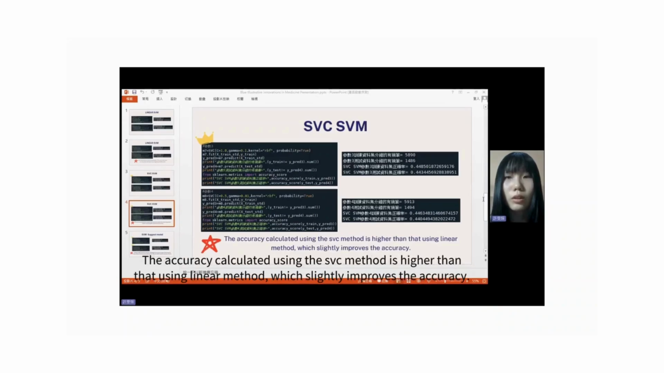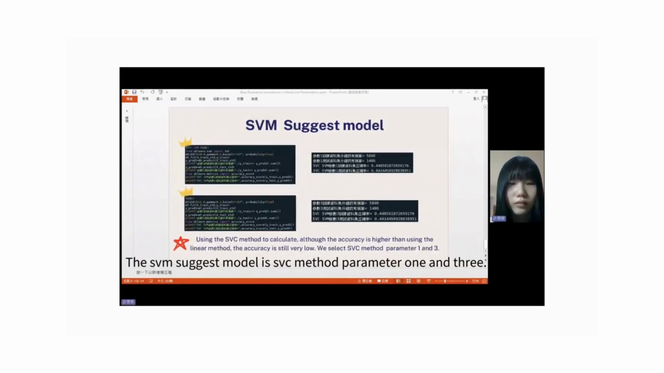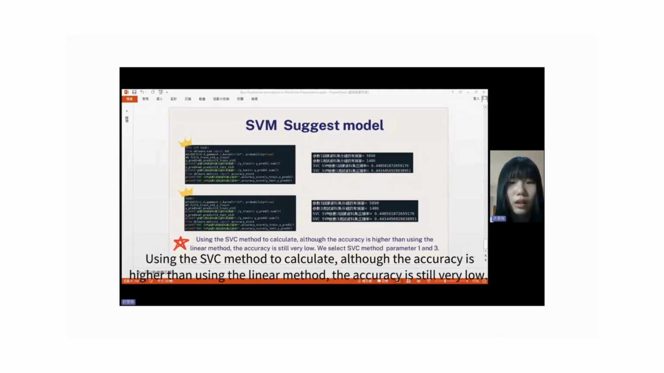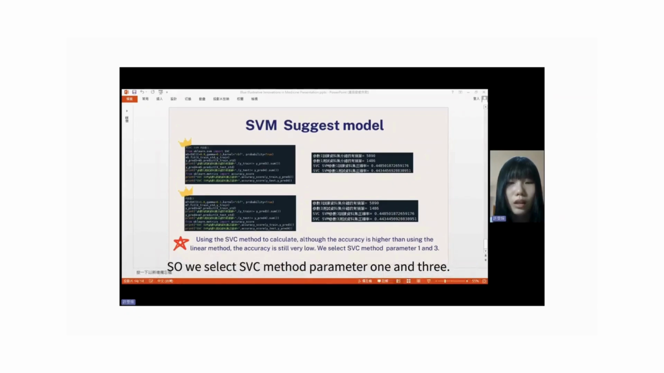The accuracy calculated using the SVC method is higher than using the linear method, which slightly improves the accuracy. The SVM suggested model is the SVC method with parameter 1 and 3. Although the accuracy is higher than using the linear method, the accuracy is still very low, so we set SVC method parameter 1 and 3.